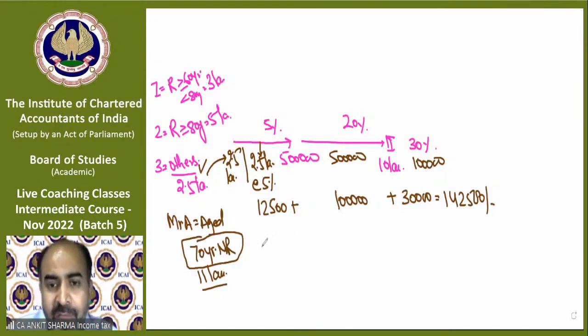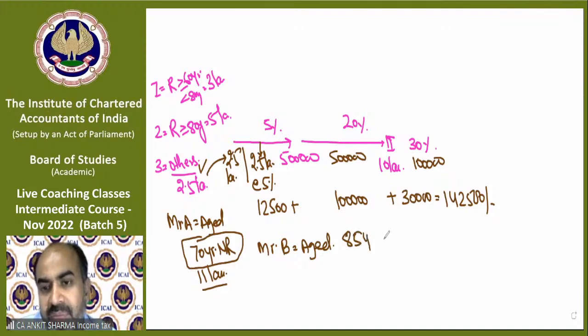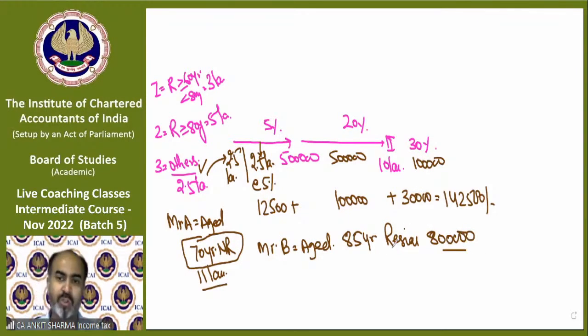Find the next example. Suppose Mr. B, aged 85 years, resident, income is 8 lakh rupees. So if you are a super senior citizen, then out of that income 5 lakh will be exempt.